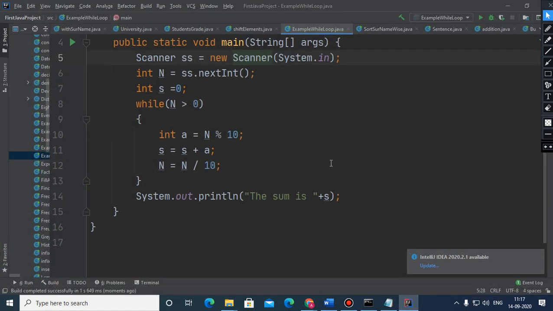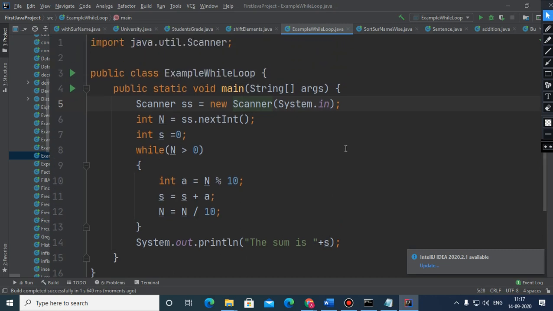Okay, so this is the while loop. If you people have any doubt, then please tell me. Sometimes the question is to convert this for into while, or this while into for. A for loop basically receives three parameters: initialization, condition, and iteration on the same line. But a while loop contains only the condition, and then the iteration comes at the end of the body, and initialization is done before.